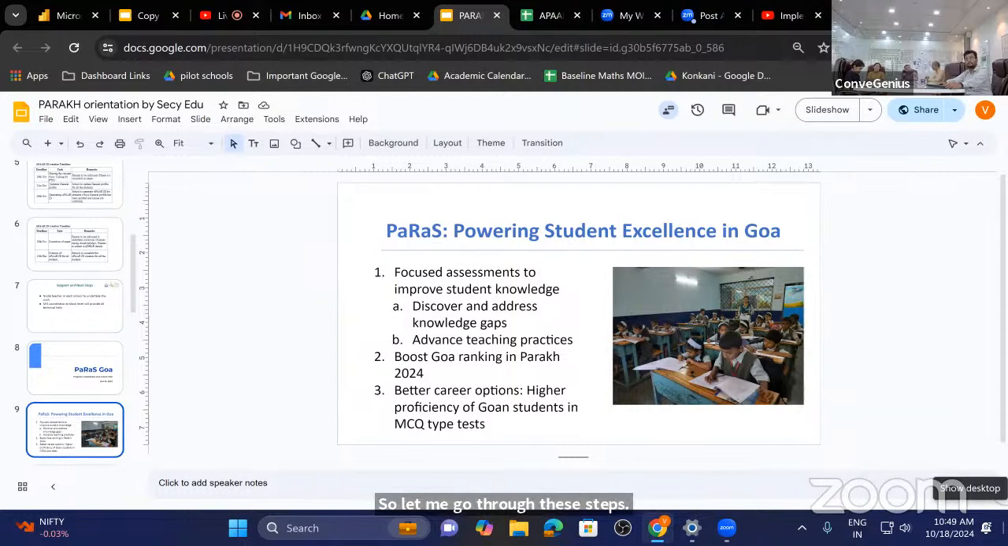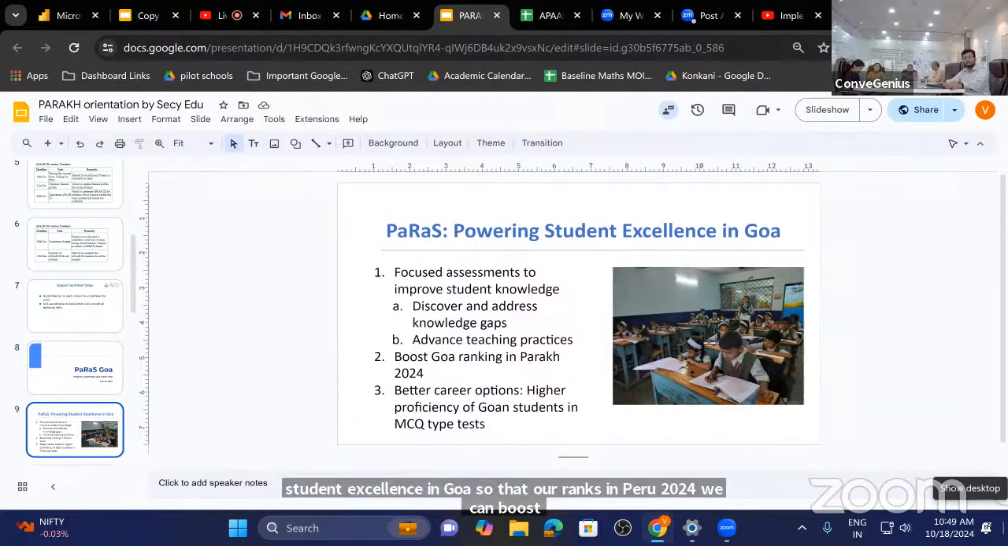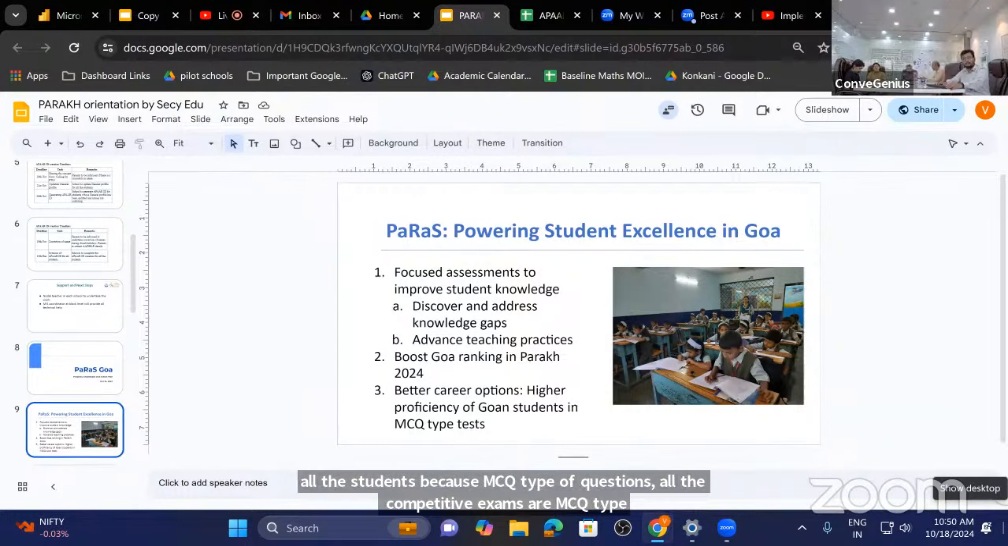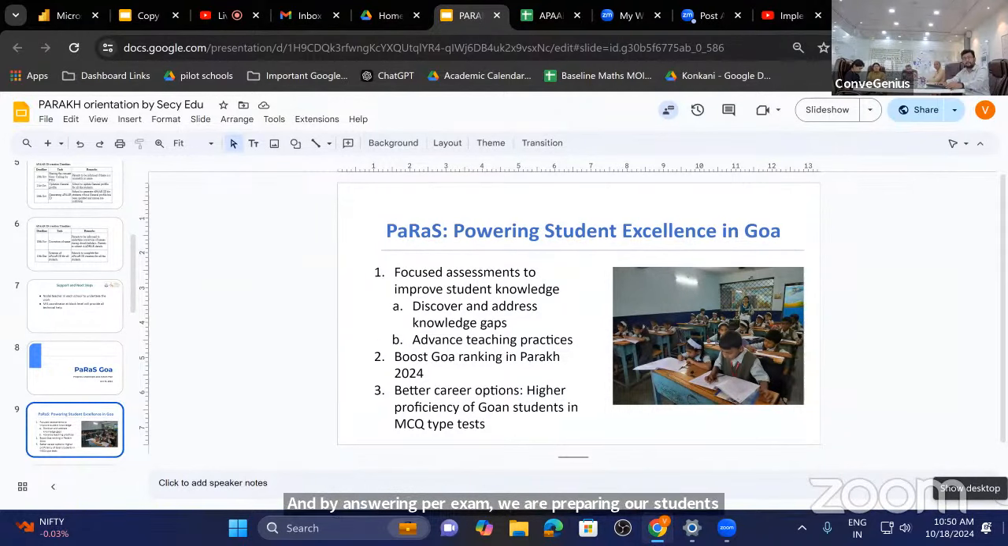So we have been doing Paras, that is Parakh, towards student excellence in Goa, so that we can boost our ranks in Parakh 2024. And in the long run, there are better career options for all the students, because all the competitive exams are MCQ type. And by answering the Parakh exam, we are preparing our students to answer MCQ type questions in a better manner. Next slide.